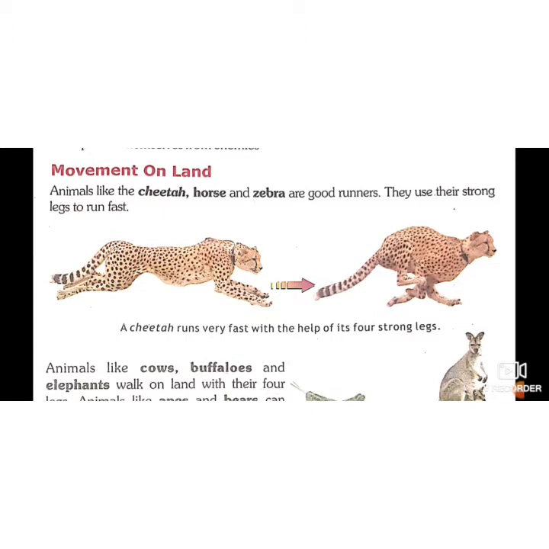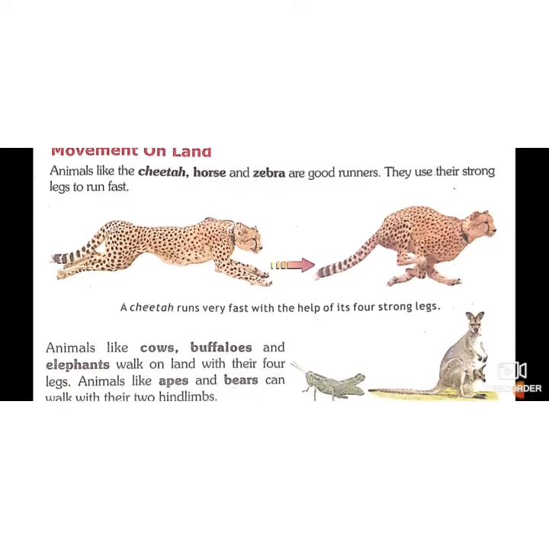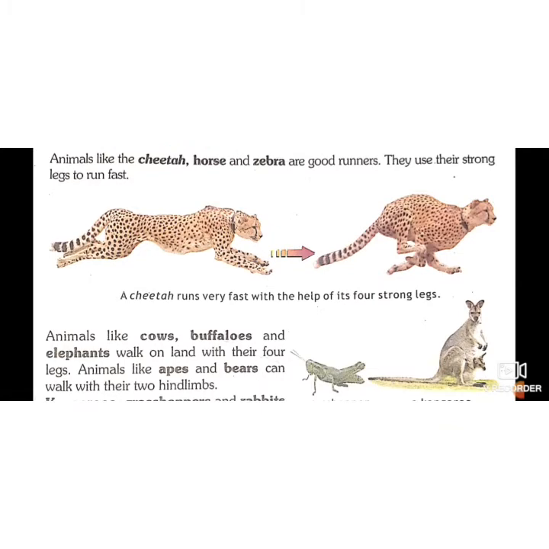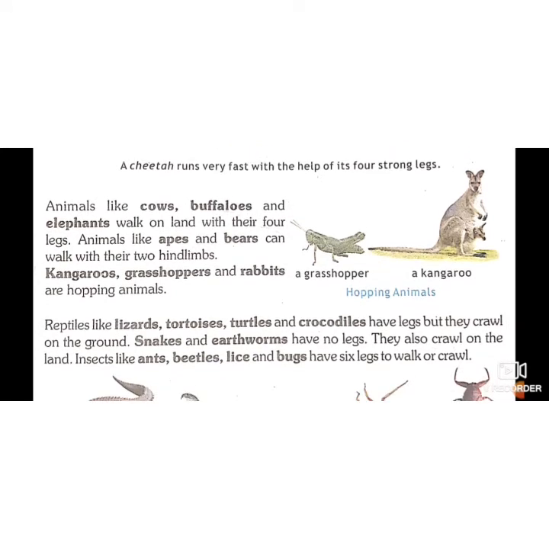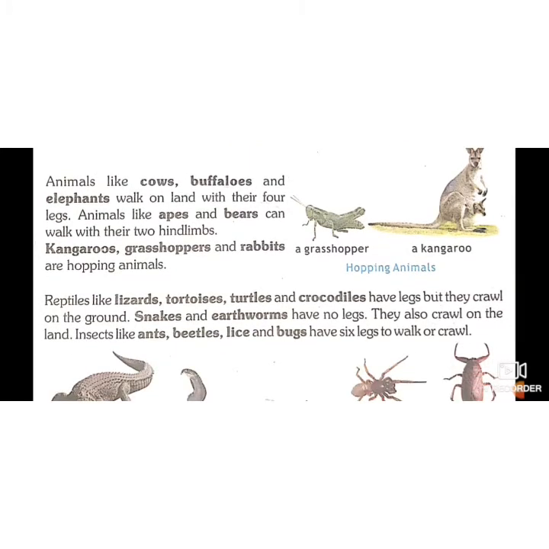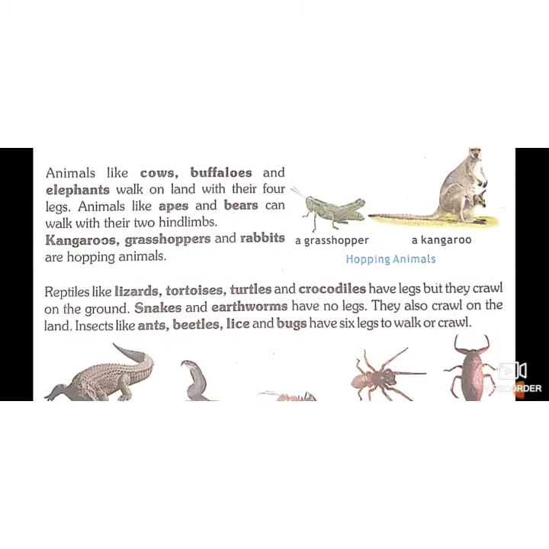Movement on land. Animals like cheetah, horse, and zebra are good runners because they run very fast. They use their strong legs to run fast. Yes, their muscles are very strong and their legs are very strong, so they are very good runners. Animals like cows, buffaloes, and elephants walk on land with their four legs. Animals like apes and bears can walk with two hind limbs. Hind limbs means back legs.